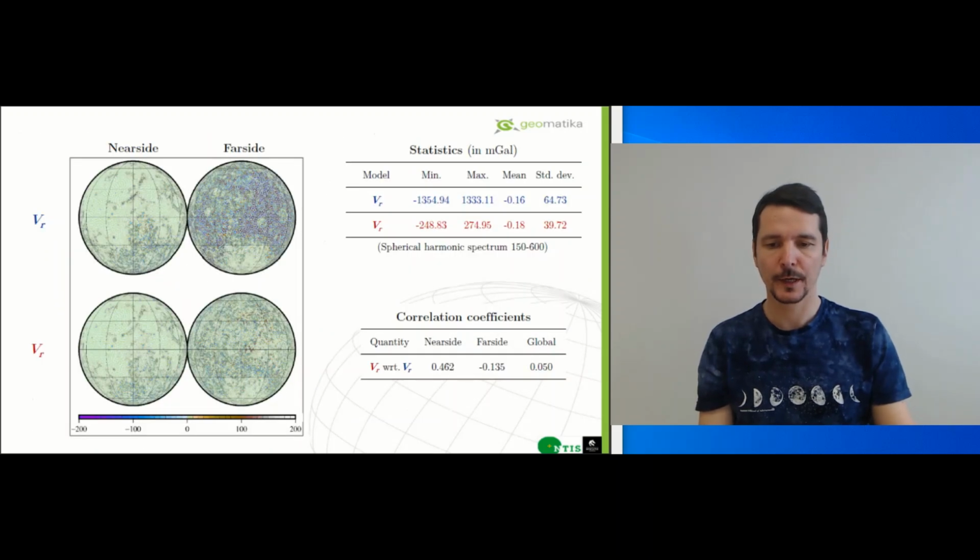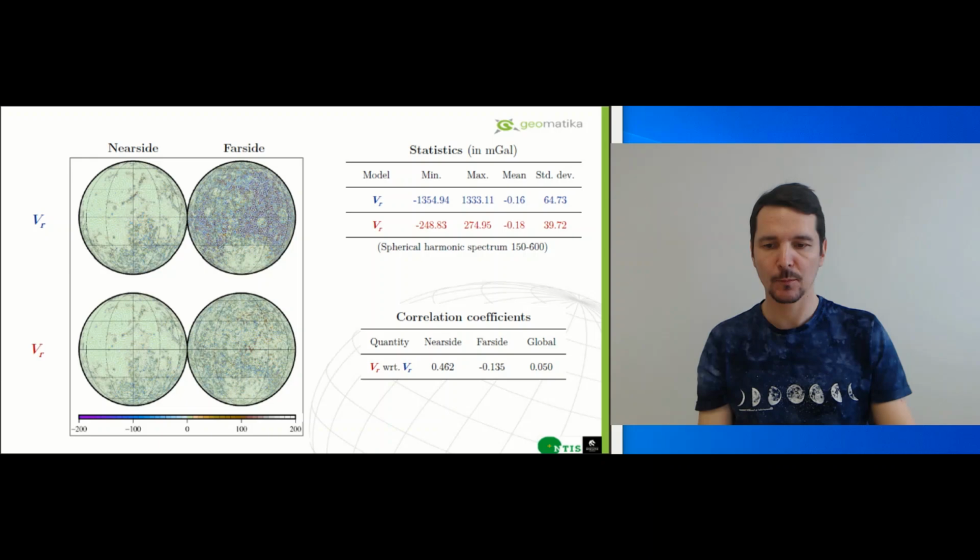Let us now look at the maps. These were synthesized between harmonic degrees 150 and 600. Both fields have low amplitudes in Oceanus Procellarum on the near side and in the South Pole-Aitken Basin on the far side. High amplitudes are visible over the lunar highlands.